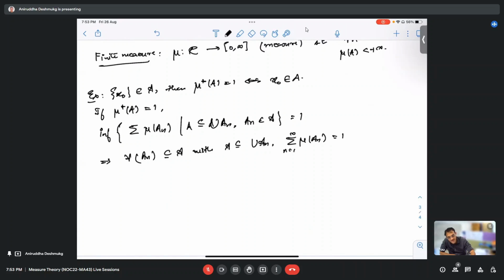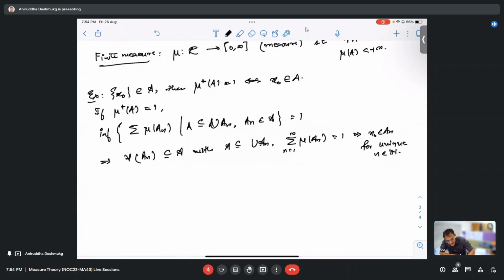But this sum being 1 would imply that x naught is inside A_n for some n. In fact, this n is unique, or rather, I should directly write for unique n. What happened? I am not able to write for a unique n.